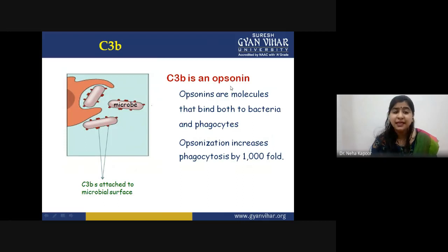And whenever a microbe is attached with this C3b, the opsonization process increases the phagocytosis by phagocytic cells by 1000-fold, because opsonization basically triggers the bacteria or infectious entity towards phagocytosis.